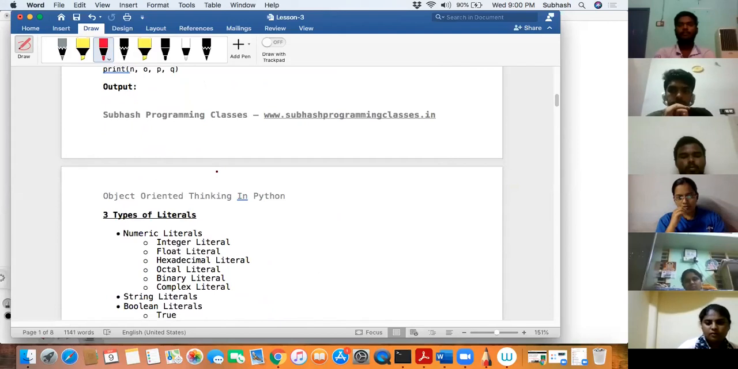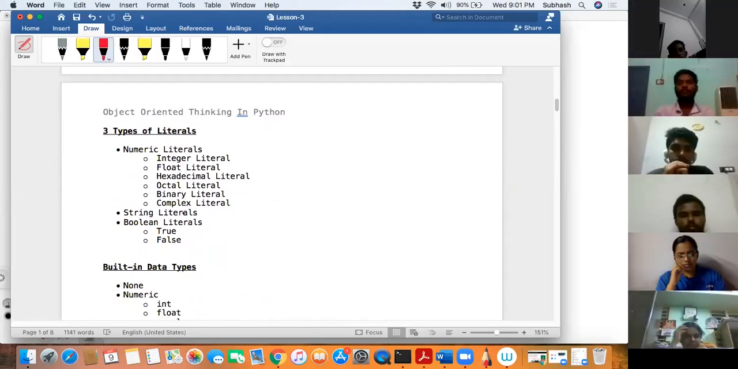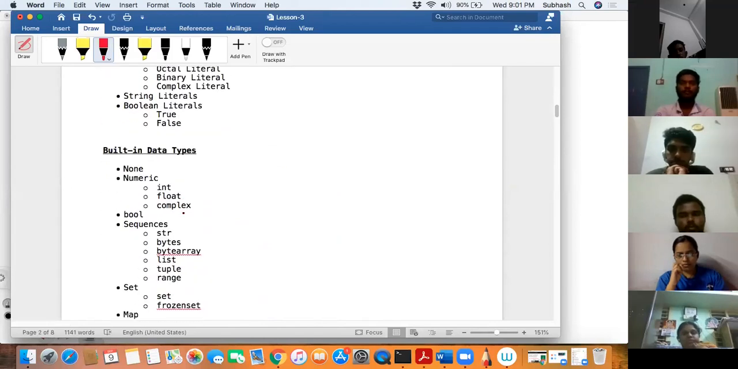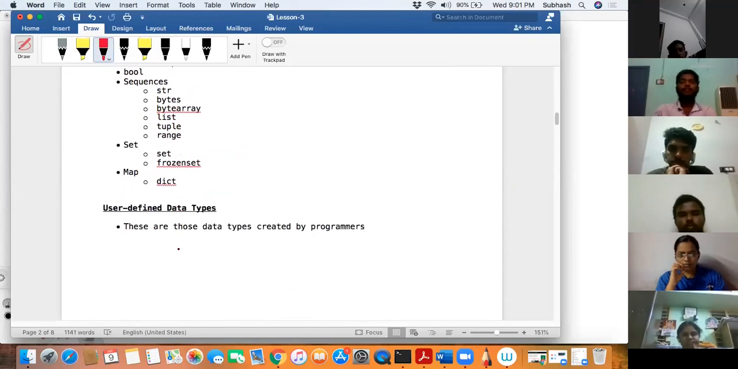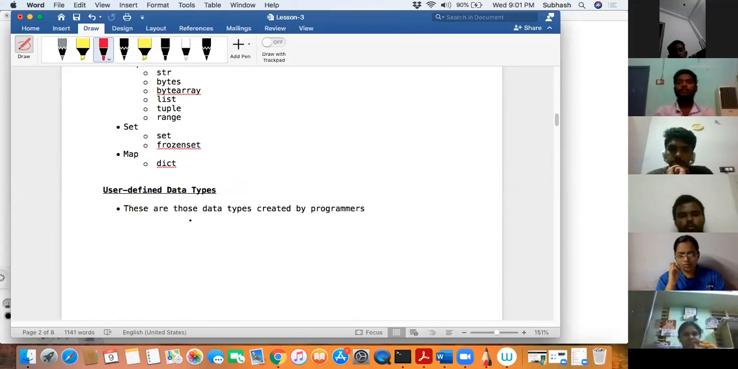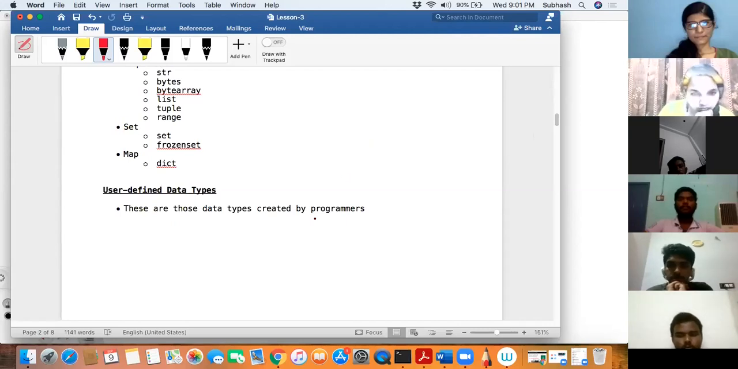I've told you the types of literals that we have: numeric literals, string literals, and Boolean literals, which I explained on the screen. You can have a note of it over here. And you have something called user defined data types, which are not given by Python but are created by the programmers, using classes and objects, which I'll discuss later once we discuss object oriented programming. Until then, just have patience. Is that okay, everyone?